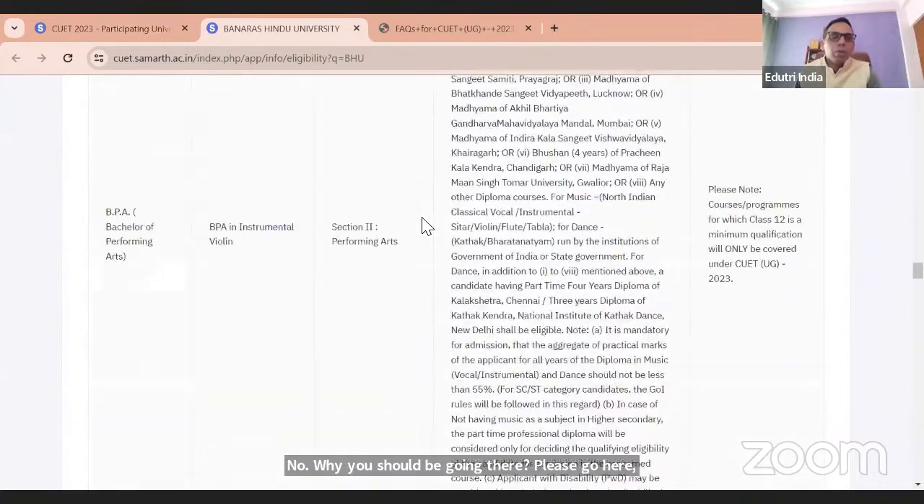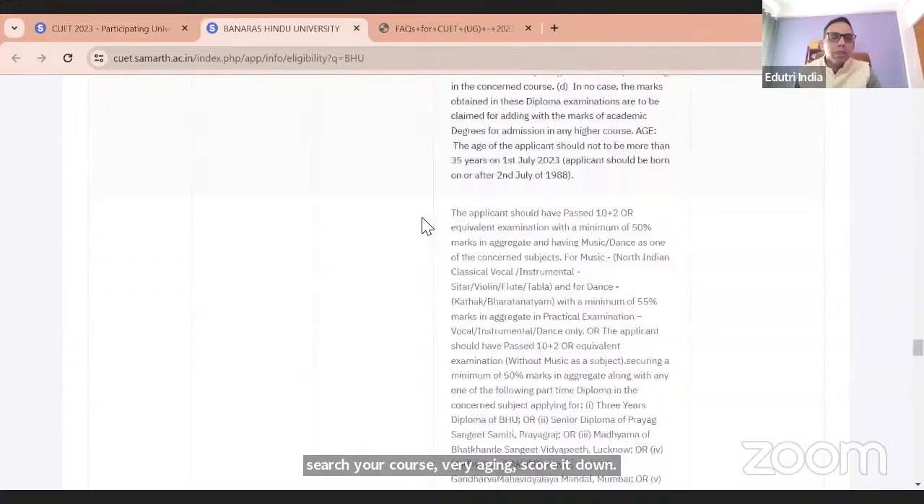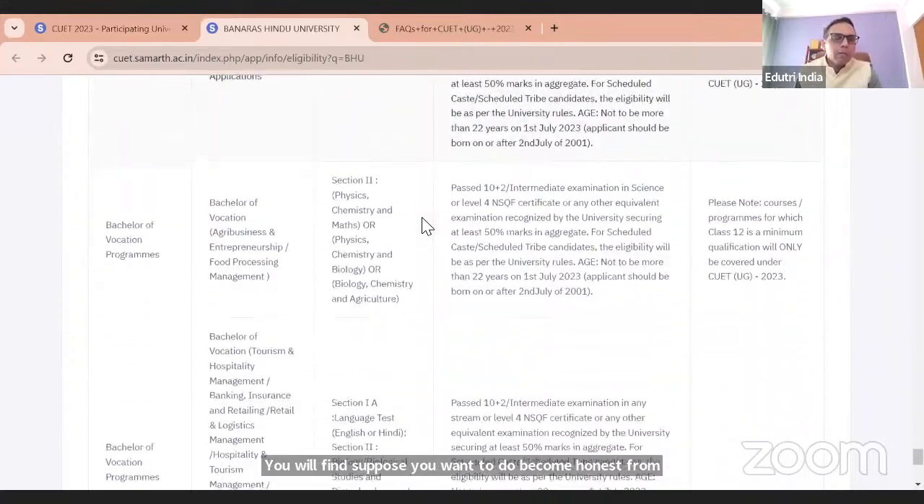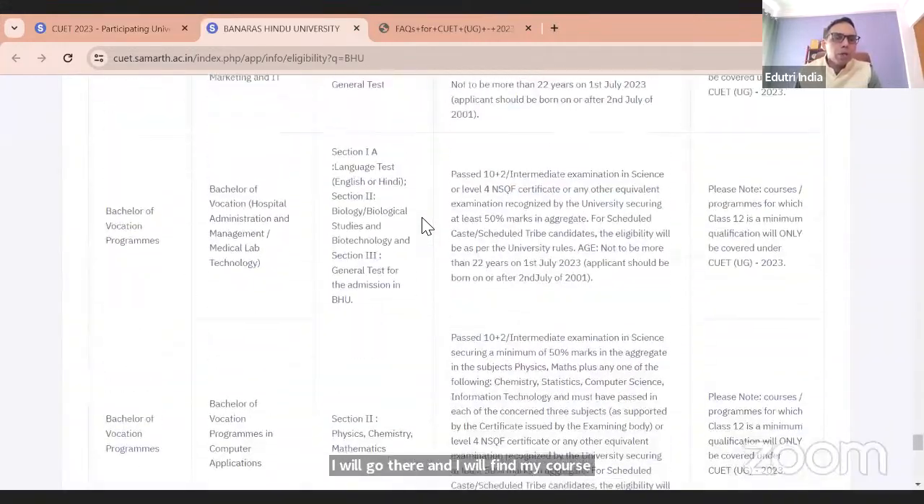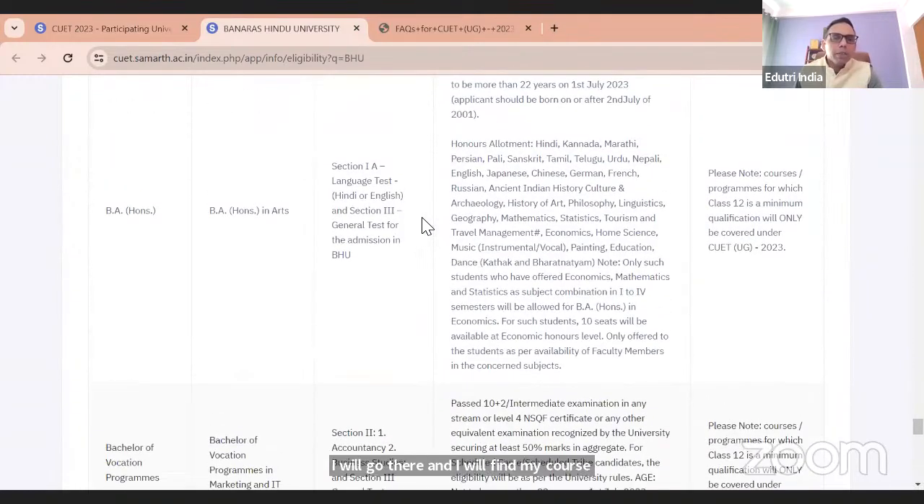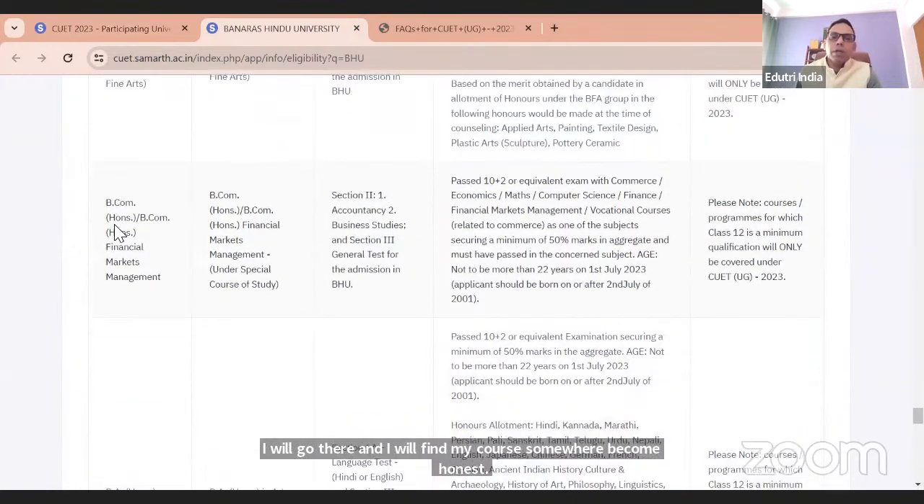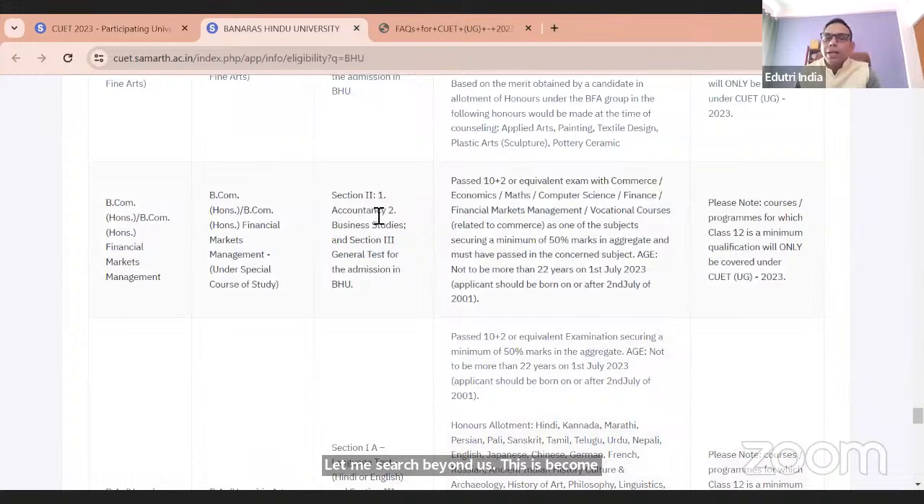You will find, suppose you want to do BCom honors from Banaras University. I will go there and find my course somewhere, BCom honors. Let me search. This is BCom honors. Now for this, you require accountancy, business study, and section 3. Now, Delhi University does not require a general test. They require English or Hindi language plus any 3. Here they require accountancy, business study, not any 3, only 2, accountancy, business study plus general test.